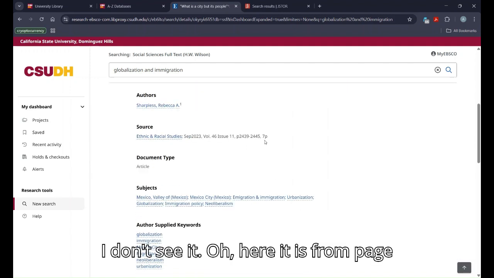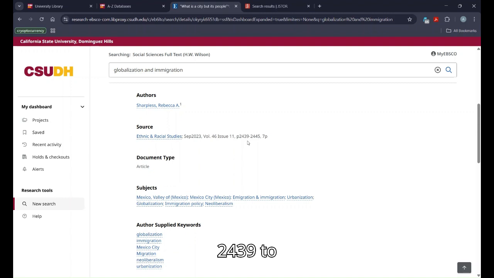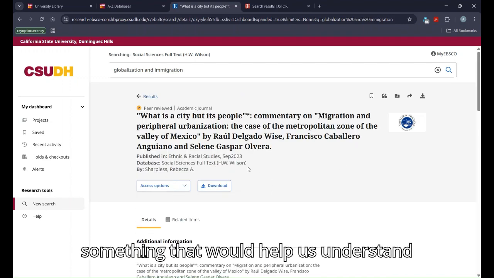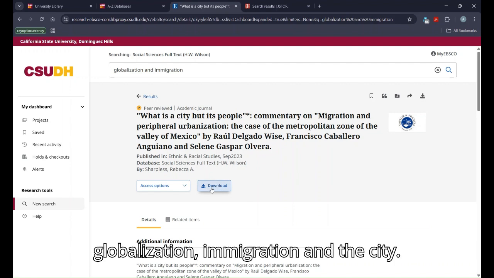Oh, here it is, page 2,439 to 2,445. All right, so let's say that this is something that would help us understand the effects of globalization, immigration, and the city.